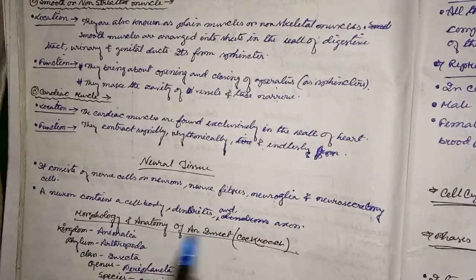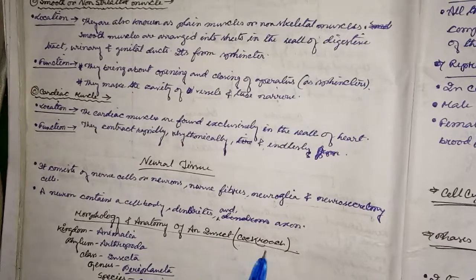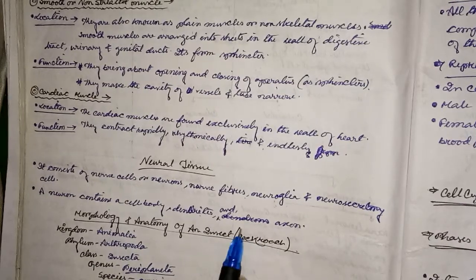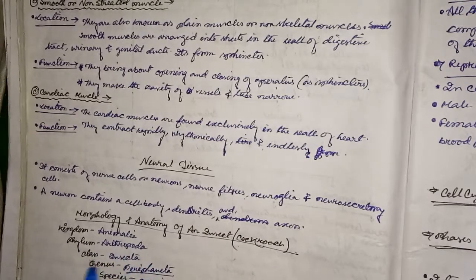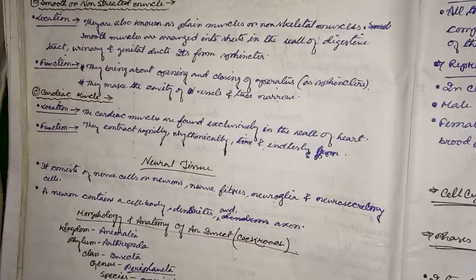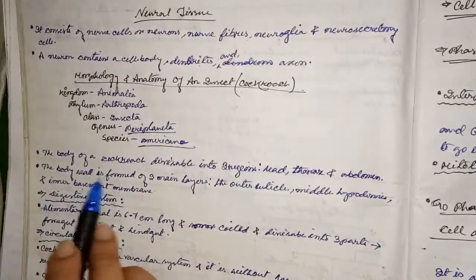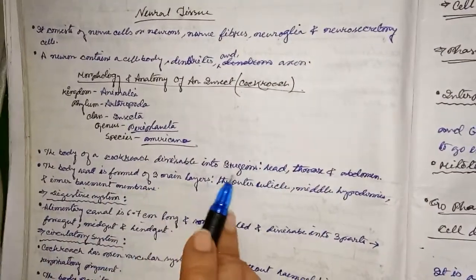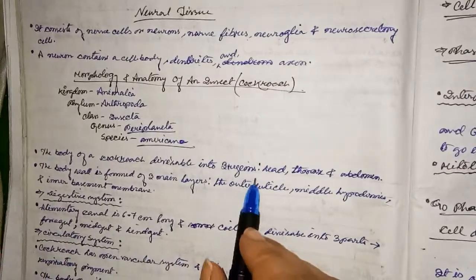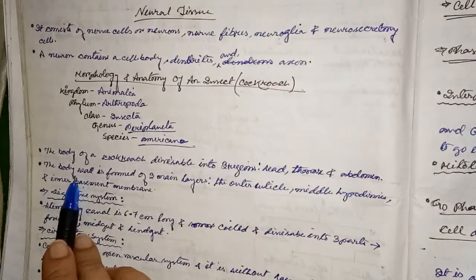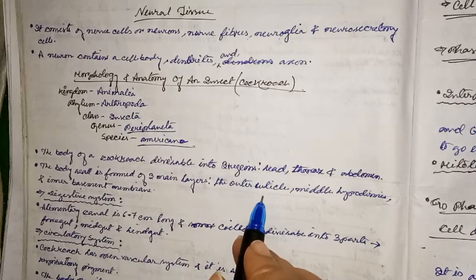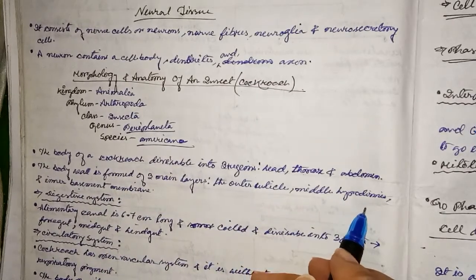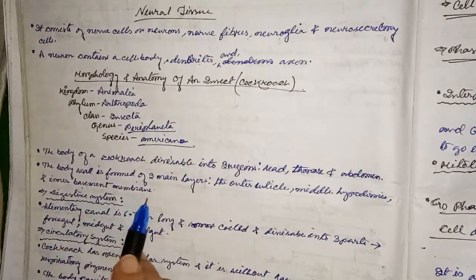Next, here is the morphology and anatomy of an insect, that is, the cockroach. Kingdom Animalia, phylum Arthropoda, class Insecta, genus Periplaneta, species americana. Now, the body of a cockroach is divisible into 3 regions: head, thorax, and abdomen. The body wall is formed of 3 main layers: the outer cuticle, middle hypodermis, and inner basement membrane.